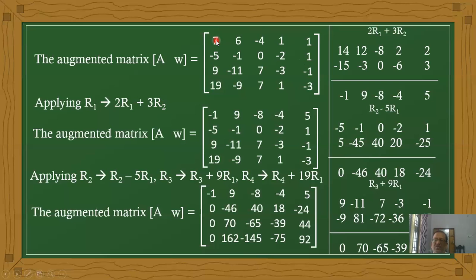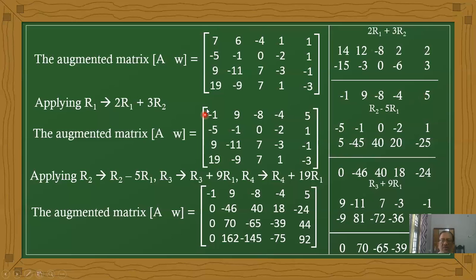Now, the entire first row multiplied by 2 gives 14, 12, minus 8, 2, 2. Multiplying the second row by 3 gives minus 15, minus 3, 0, minus 6, 3. Sum of these two values: it is minus 1, 12 minus 3 is 9, minus 8 plus 0 is minus 8, 2 minus 6 is minus 4, 2 plus 3 is 5. Therefore, the first row is converted as 1, 9, minus 8, minus 4, 5.